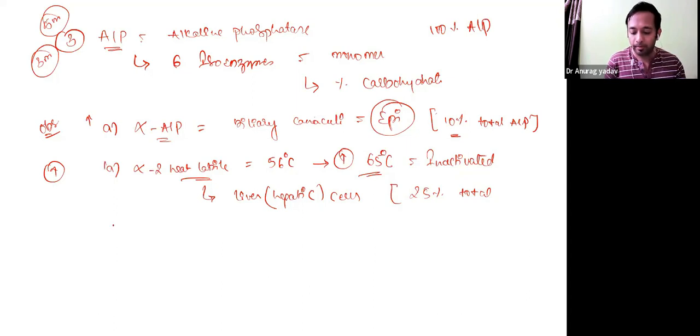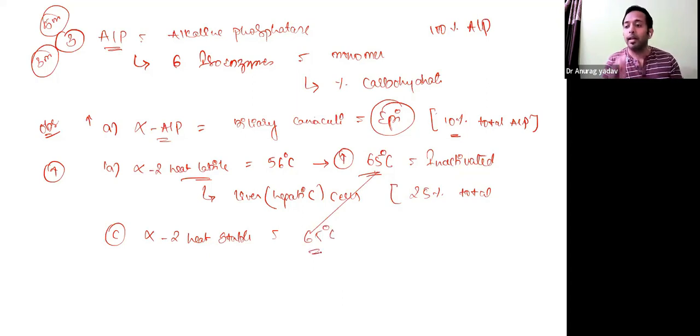Now C, there is the type of alpha 2 heat stable. Means if you give this temperature, that is 65 degrees Celsius, still the enzyme is active. Okay, still the enzyme is active and they are functional.